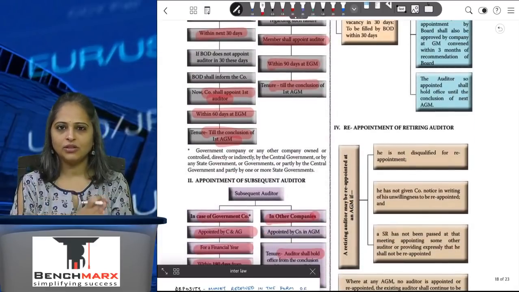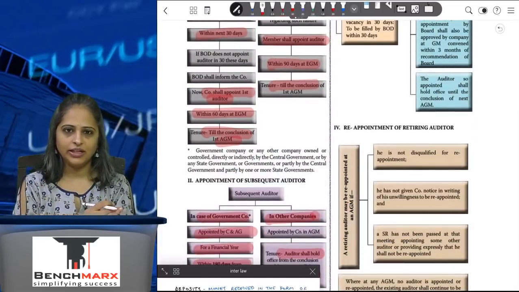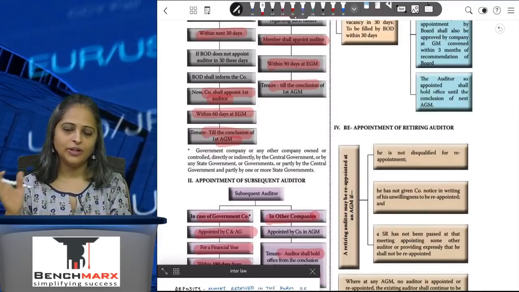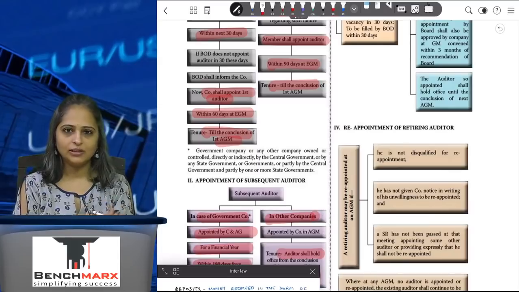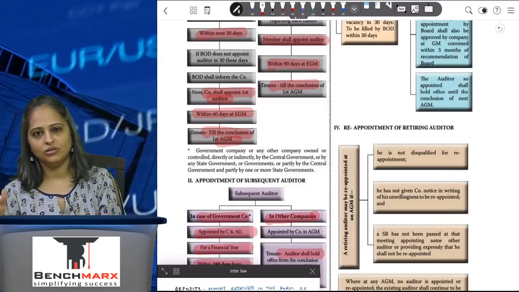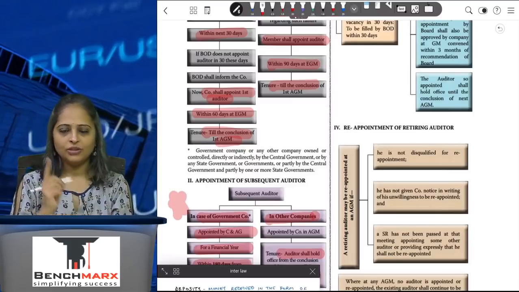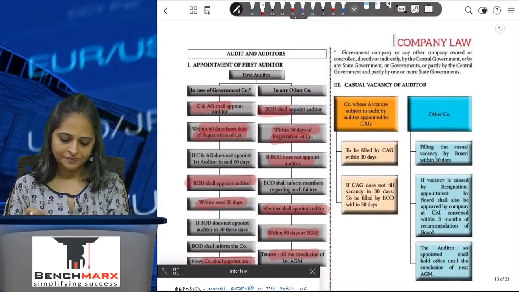Okay, so for a government company, the CAG will appoint, and in other companies the board of directors will appoint. But here they will hold office till the conclusion of the next AGM. Here they will hold office till the conclusion of the 6th AGM. Again, important for a practical case study type of question.